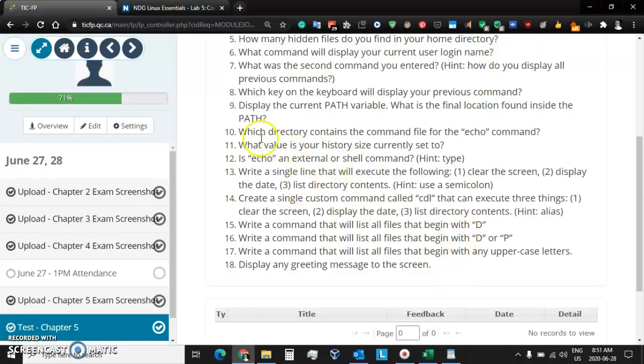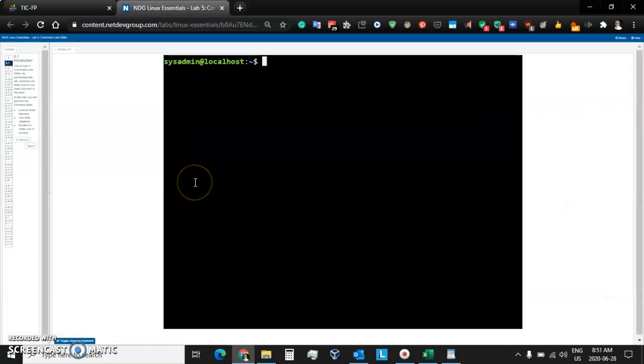So we're going to continue with question 11, and we're considering history size. How many commands does Linux remember? How far back does your history go? So there's an environment variable for that, and the environment variable is HISTSIZE, not too surprisingly.